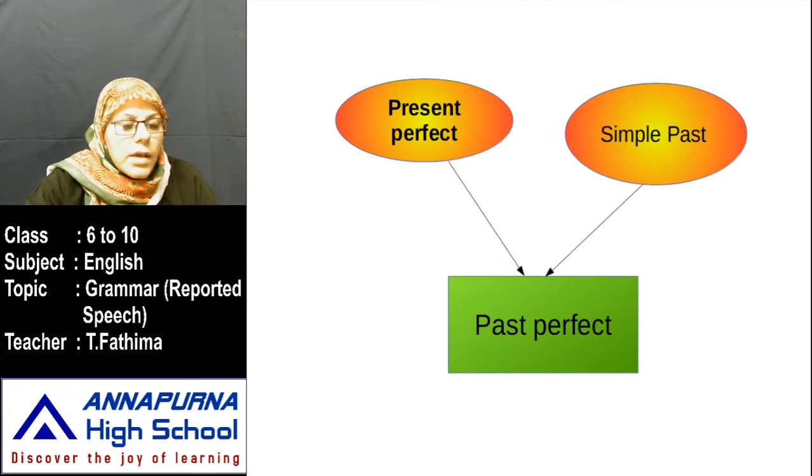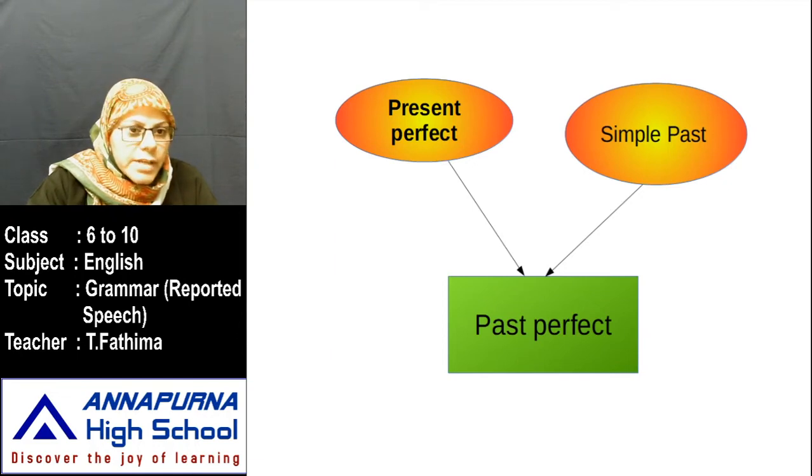Now see here. Simple present tense, afterwards present continuous. What is the third form of present tense? Present perfect. Present perfect will change to past perfect. Okay, now I wrote simple past also. What is the simple past, madam? Simple past also will change to past perfect. Present perfect also will change to past perfect. Okay, now let us see how it works out.